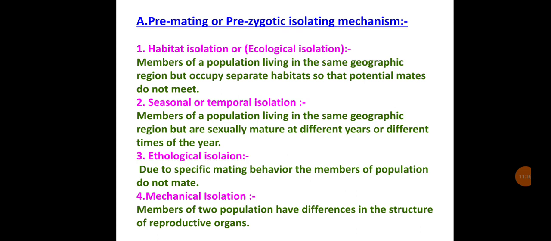Seasonal or temporal isolation: members of a population living in the same geographic region but are sexually mature at different years or different times of the year. Ethological isolation: due to specific mating behavior, the members of the populations do not mate. Mechanical isolation: members of two populations have differences in the structure of reproductive organs.